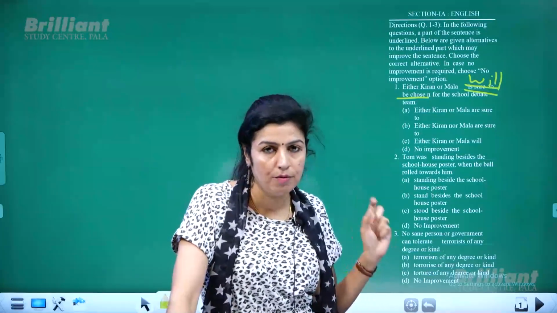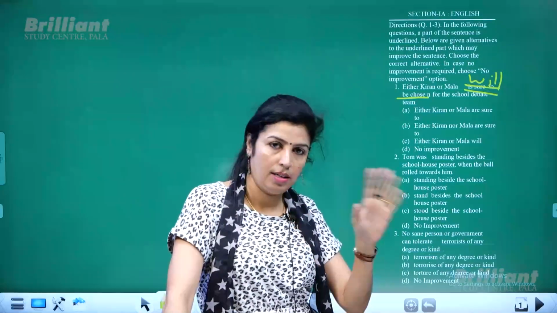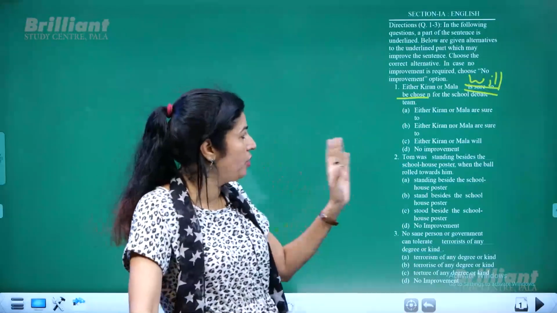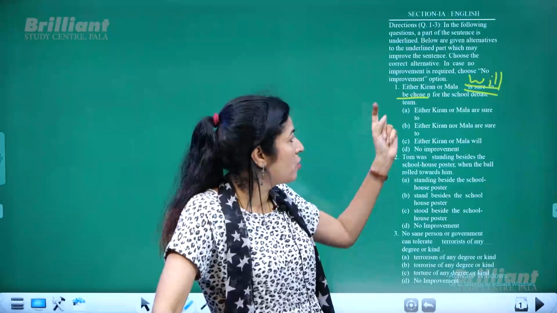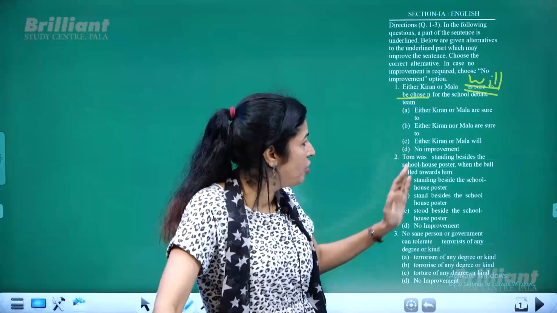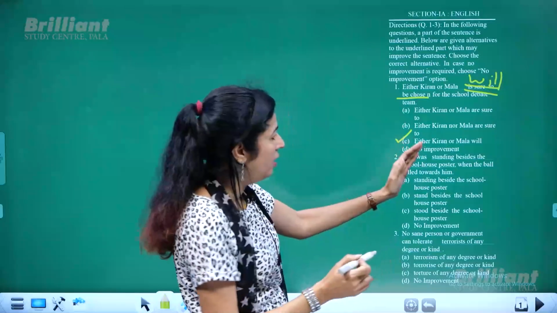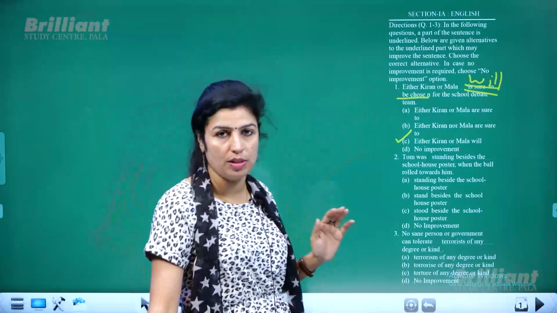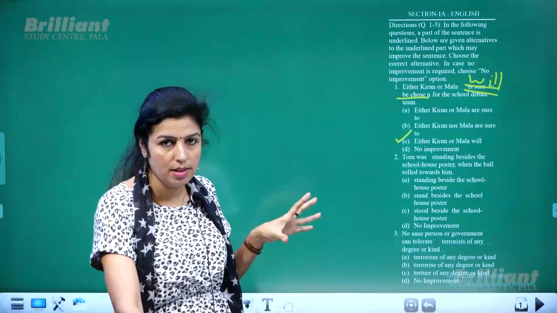So this is simple future tense, where you have to use will plus that form of the verb. Will be chosen for the school debate team. So that is how it will be improved. Either Kiran or Mala will be chosen. So which option is the correct one? C option, either Kiran or Mala will be chosen. So that C option is the correct option. Okay, so that sentence requires improvement.